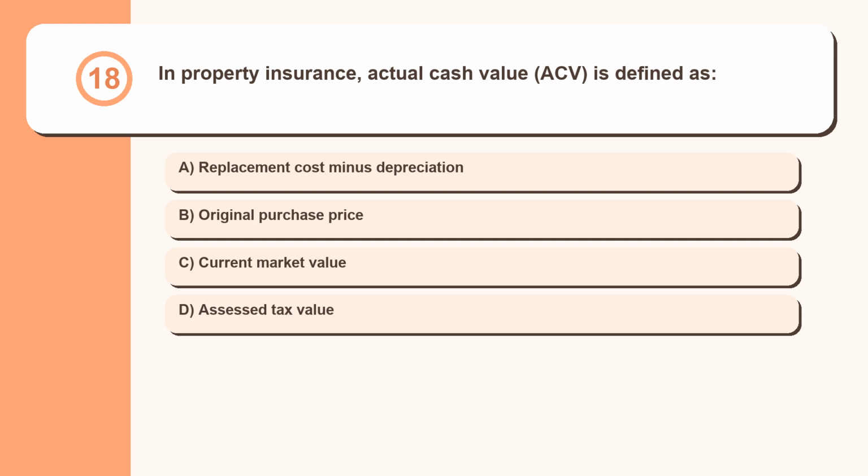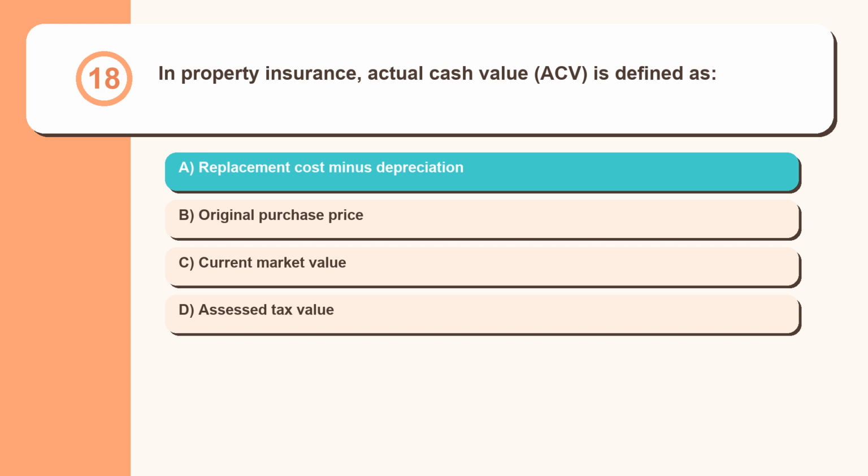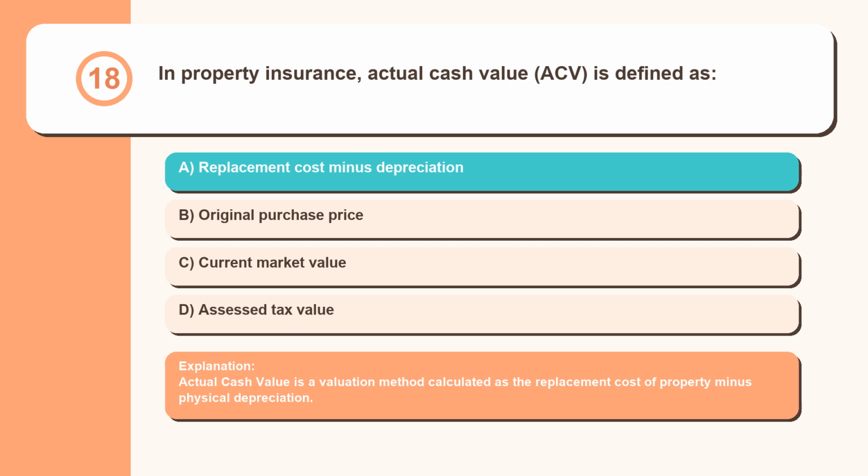Question 18. In property insurance, actual cash value, ACV, is defined as replacement cost minus depreciation, original purchase price, current market value, assessed tax value. Actual cash value is a valuation method calculated as the replacement cost of property minus physical depreciation.